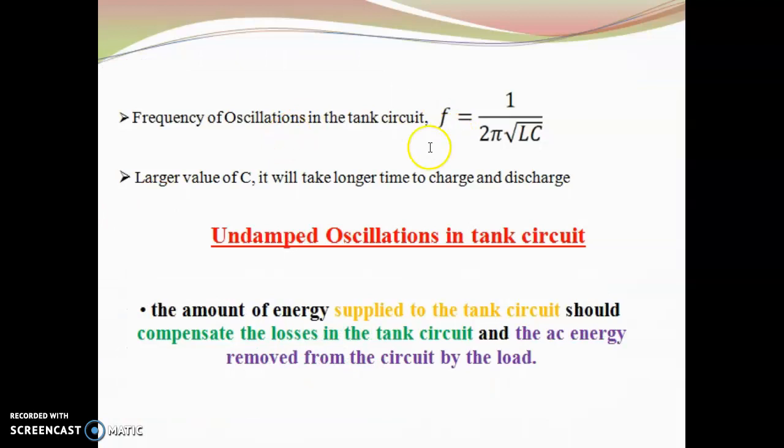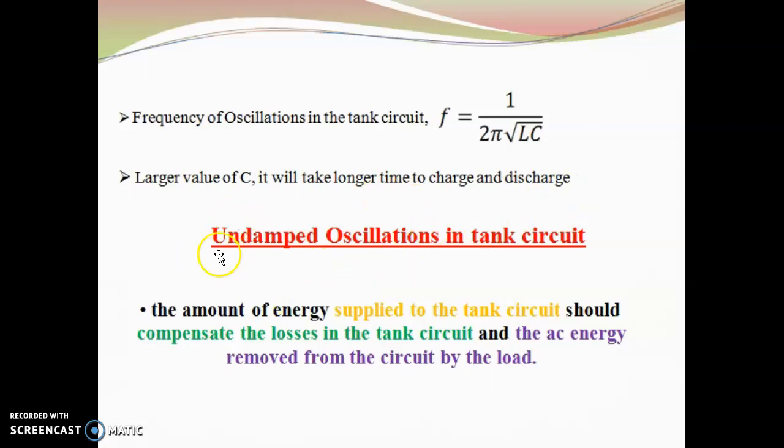The frequency of oscillation is given by 1 by root LC. L is inductance and C is capacitance, and a larger value of C implies that it takes a longer time for charging and discharging. Actually, the charging and discharging of the capacitor produces the oscillations in the tank circuit.